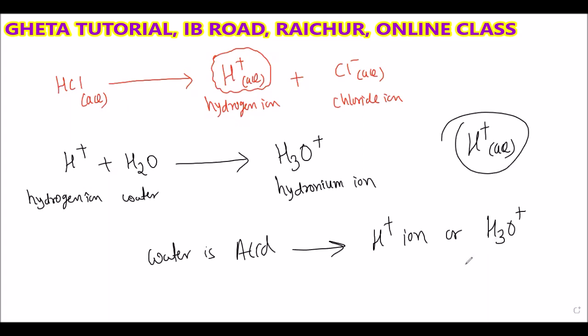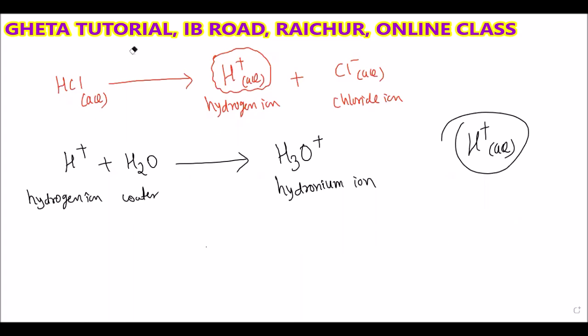H plus is the hydrogen ion and H3O plus is the hydronium ion. Remember, whether you write H plus ion or hydronium ion, both are the same.